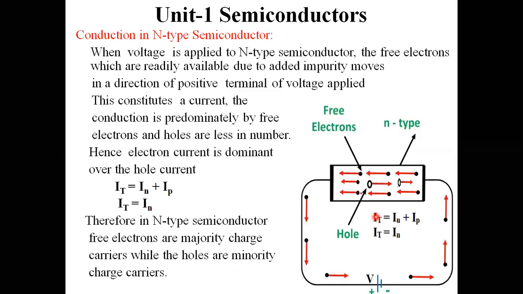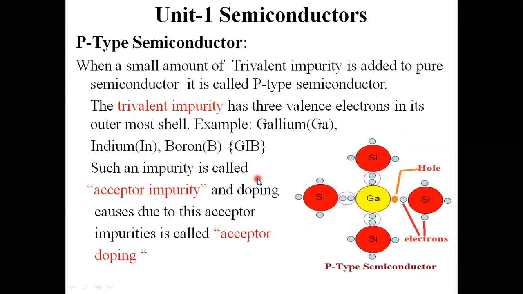That current is mainly because of electrons in n-type semiconductor material. Therefore, total current is IT equals IN. Here majority charge carriers are electrons and minority charge carriers are holes. This is the conduction part.